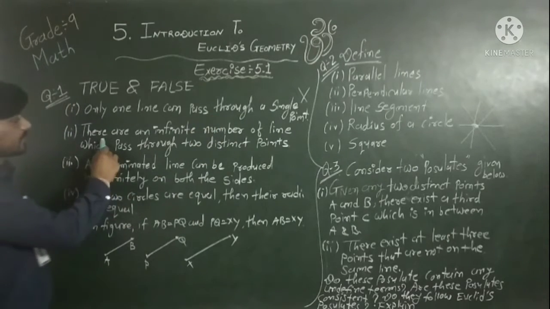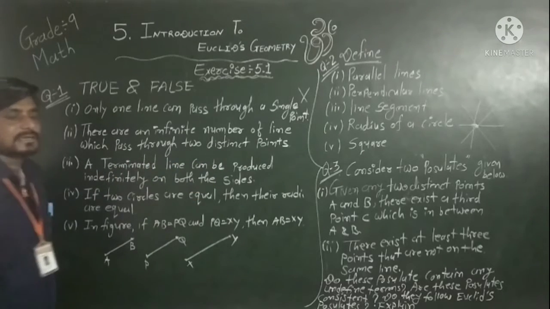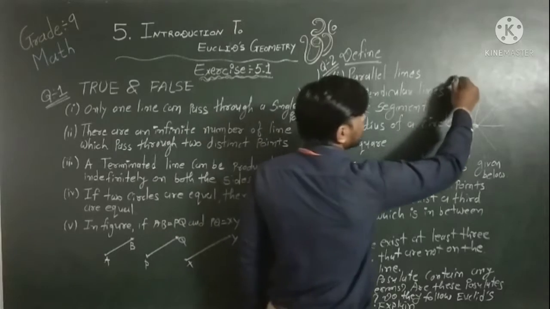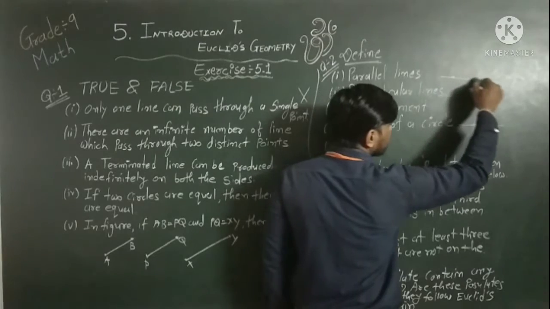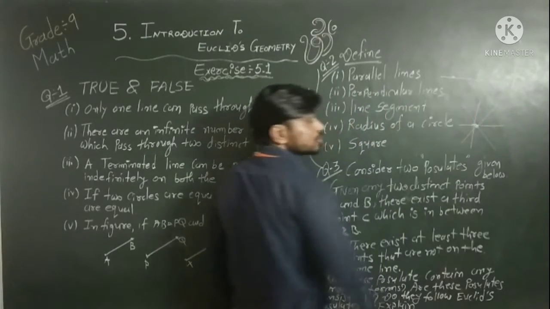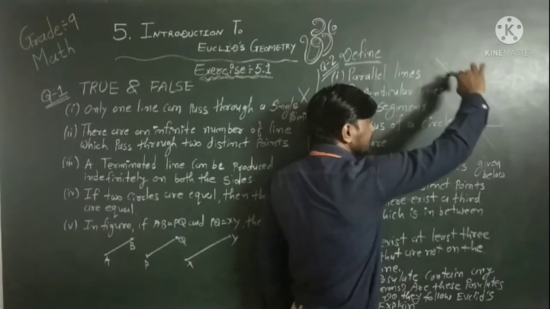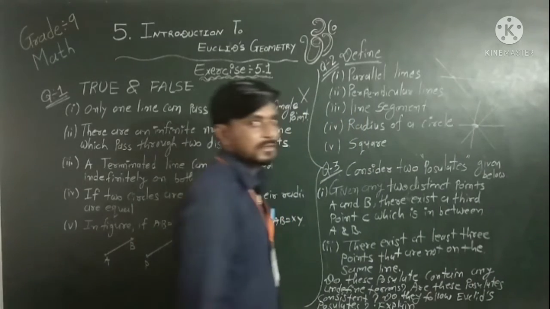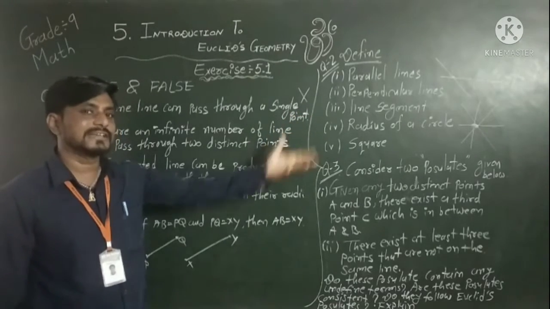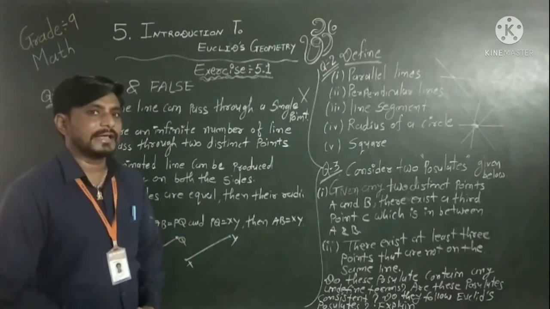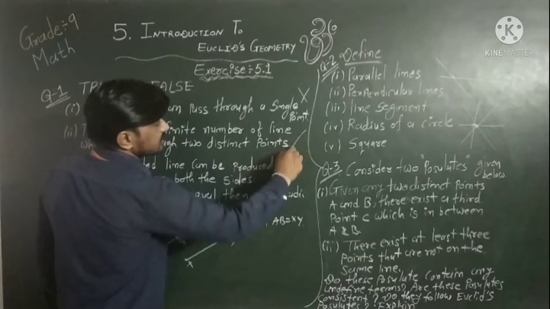Now what is the second one? There are an infinite number of lines which pass through two distinct points. Again, if we take two distinct points like this, then we can draw only one line which passes through those two distinct points. We cannot draw a second line which passes through both the points. It is a unique line by axiom 5.1. Euclid's axiom 5.1 says there is a unique line which passes through two distinct points. So this statement is again false.